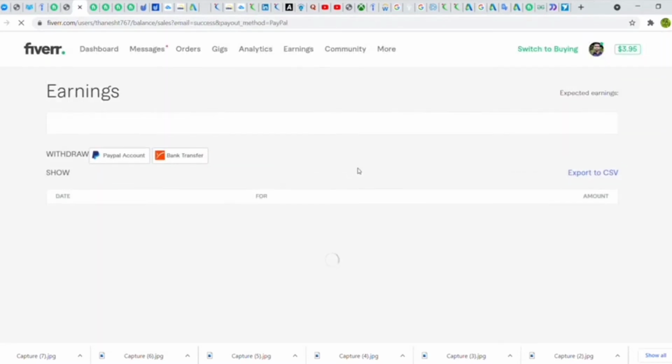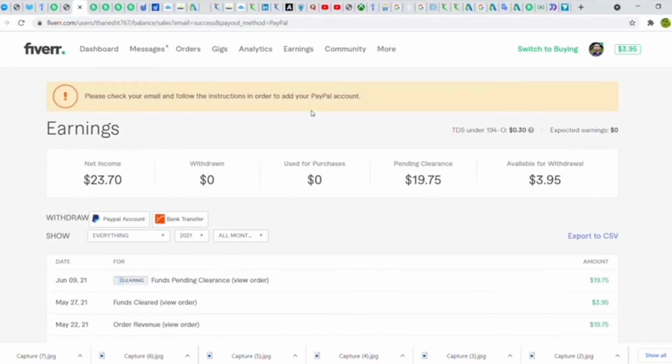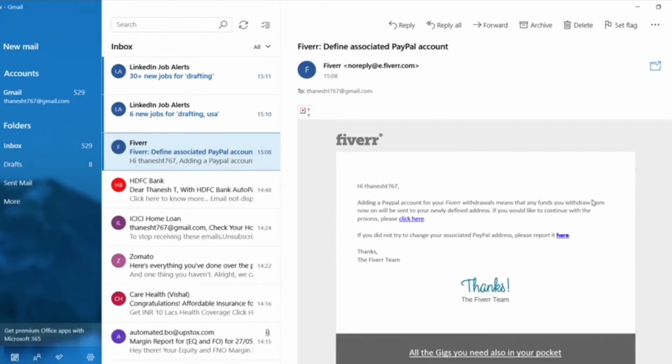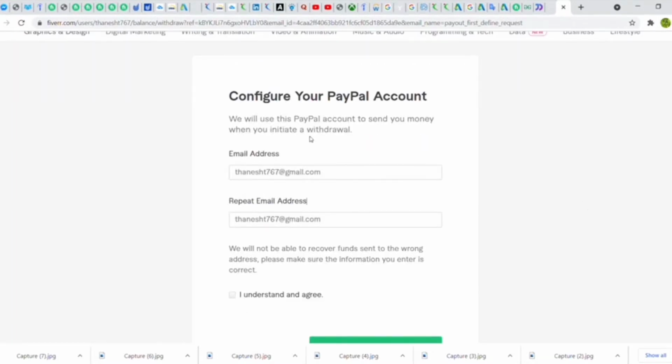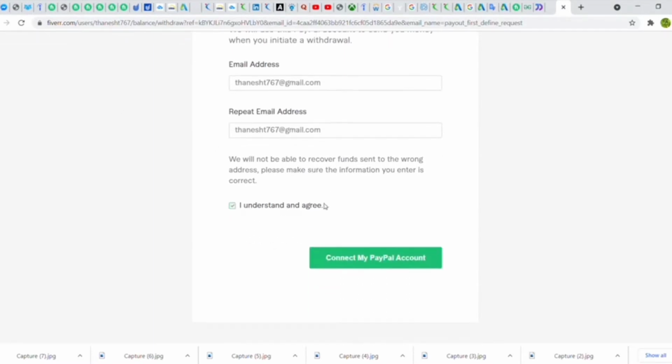Once I have clicked verify email, a verification link will be sent to my email ID, and I have to go to my email and click that link to verify that it is me from Fiverr. After clicking it, it will be redirected to another page. Here you will enter your mail ID for the verification and click I understand and agree. Now connect my PayPal account.